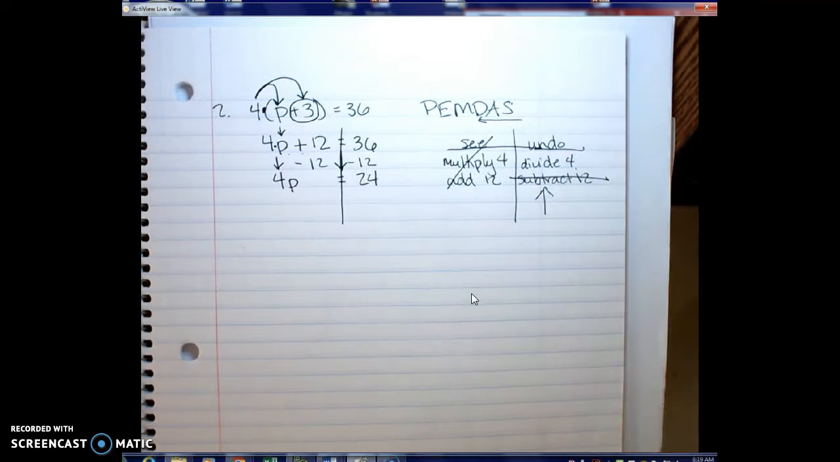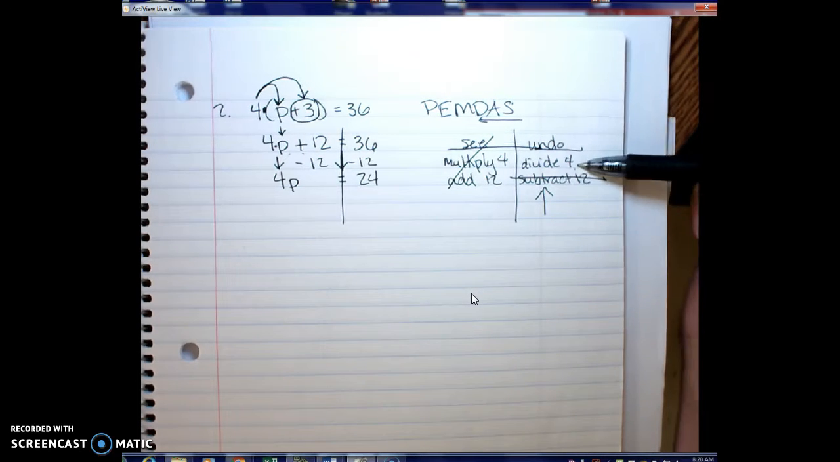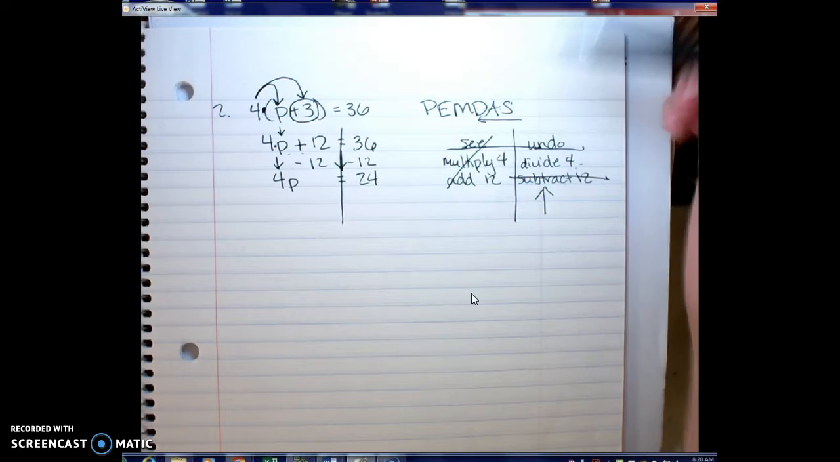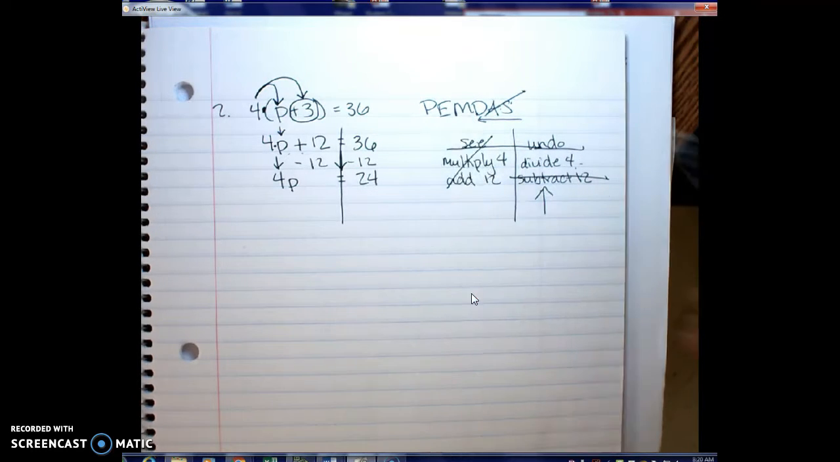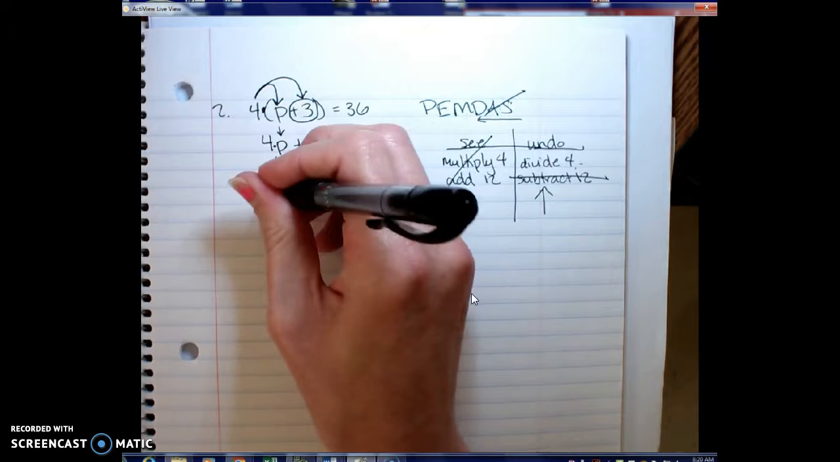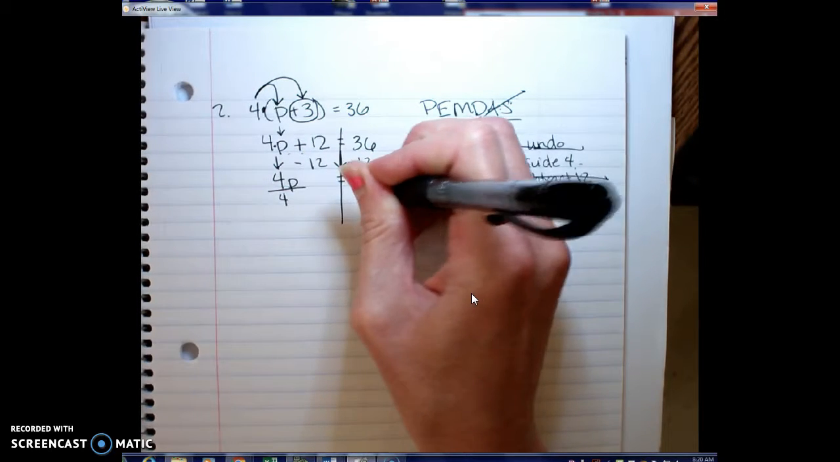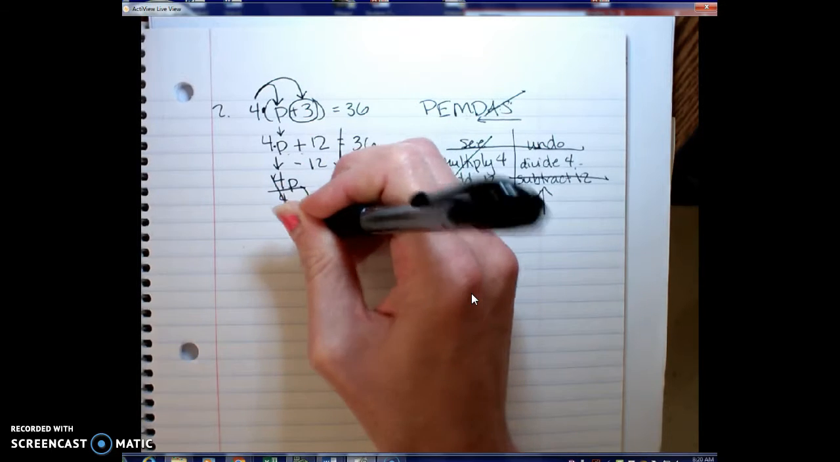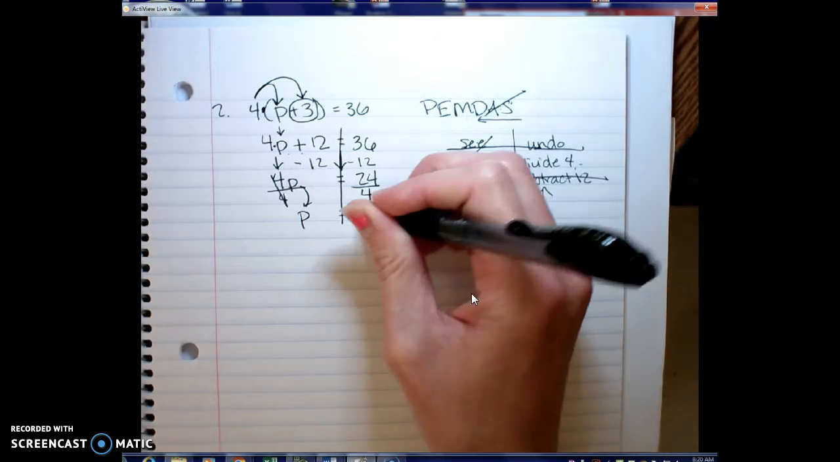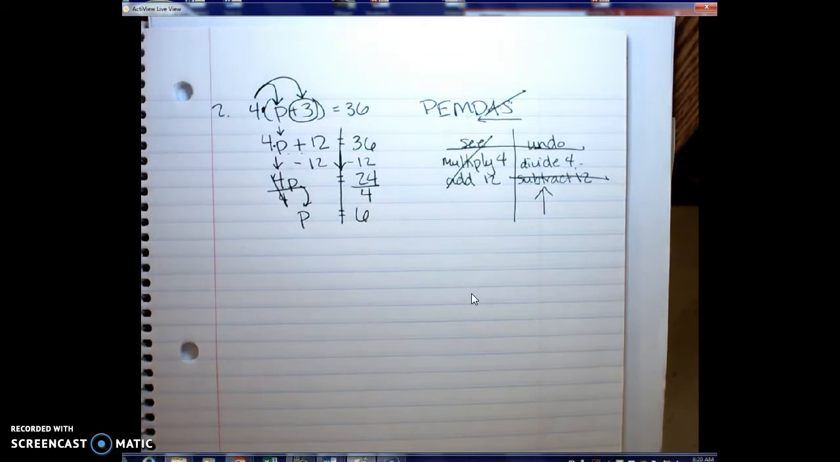Once you've done your subtraction, you move on and you do your division. Again, we took care of the addition subtraction piece. So now we move on to either multiplication or division in our PEMDAS backwards. So if I'm going to divide by 4, I divide both sides. On the left side, the 4's cancel out and your p drops down. The equal sign drops down and you get 6. Okay? So that's problem number 2.